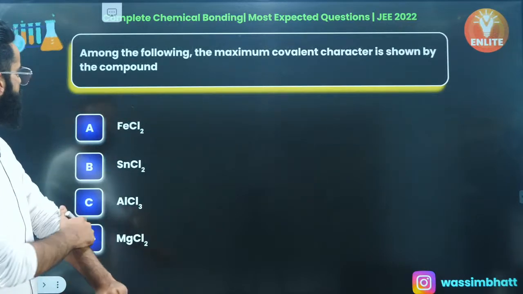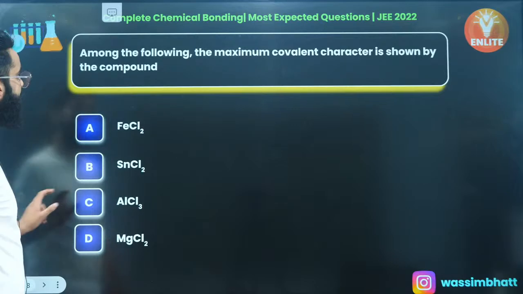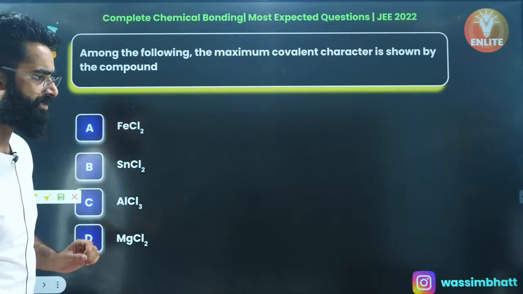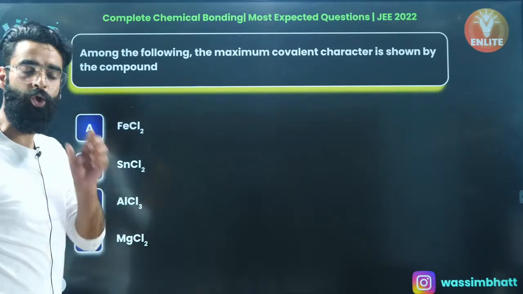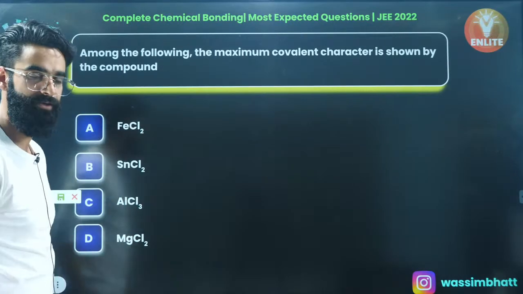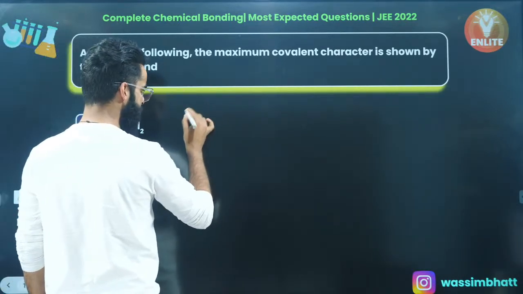Let me quickly move on to one more question. This question is based on Fajan's rules. You need to see the maximum covalent character among all. Well, people, in order to talk about the covalent character in an ionic bond, we use Fajan's rules. I'm sure you all must be knowing covalent character.